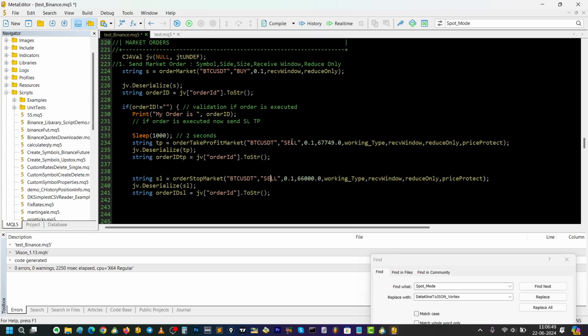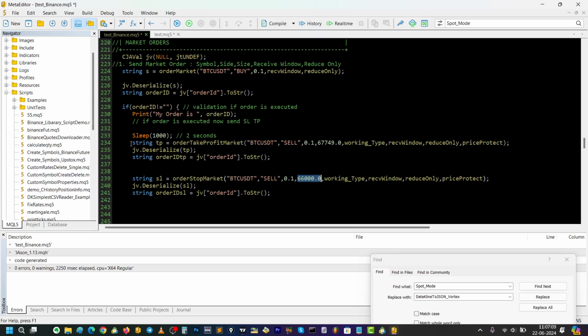Okay, so make sure you follow up like that, and quantity should be same. Here we sent 0.1 quantity, so it's same. Okay, now the take profit price should be always higher than your entry price. Okay, and the stop loss price should be always lower than your entry price.